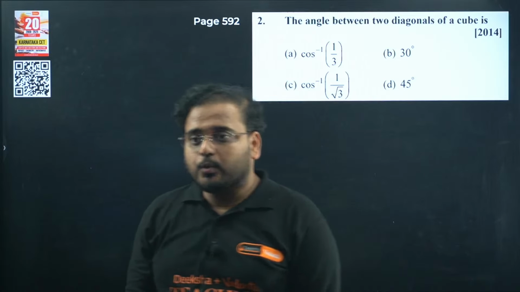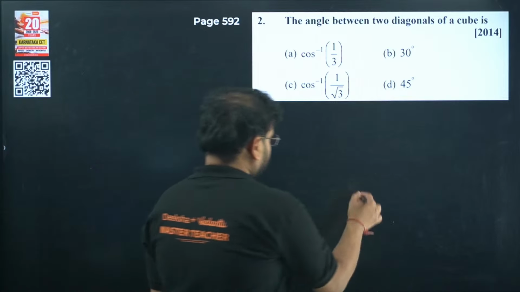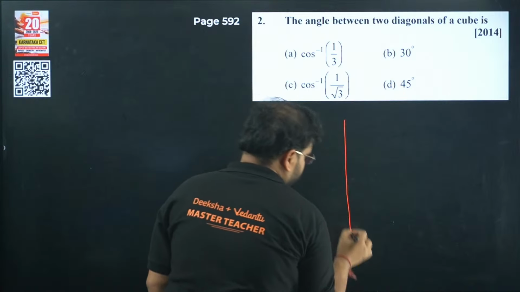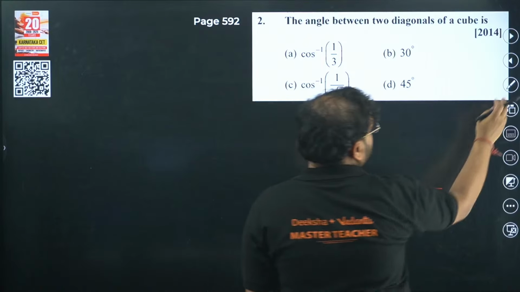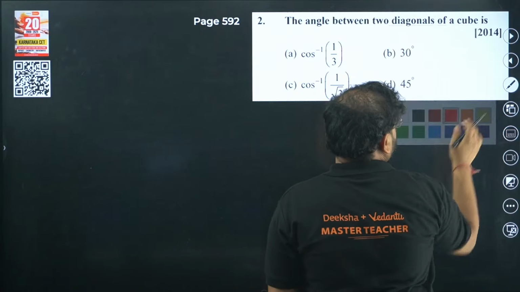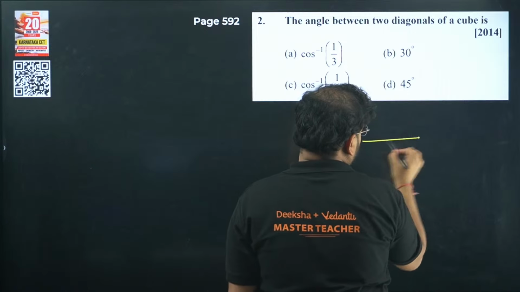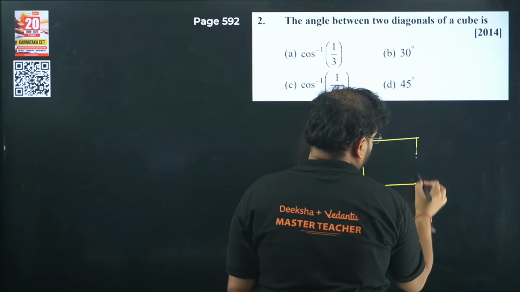The angle between 2 diagonals of a cube. Draw the cube. Okay, so let's use a different approach. Cube like this only, right? Draw the cube.